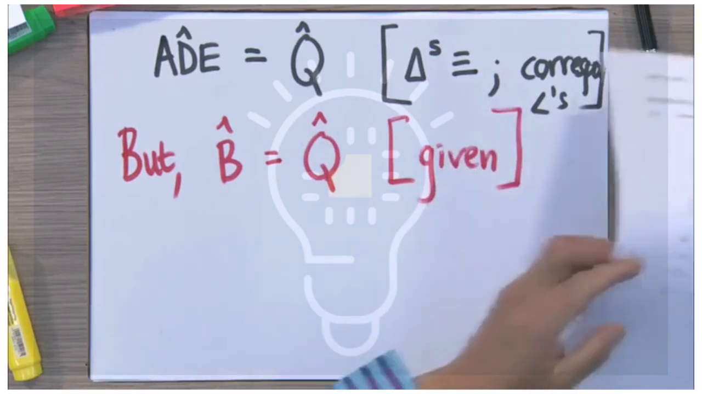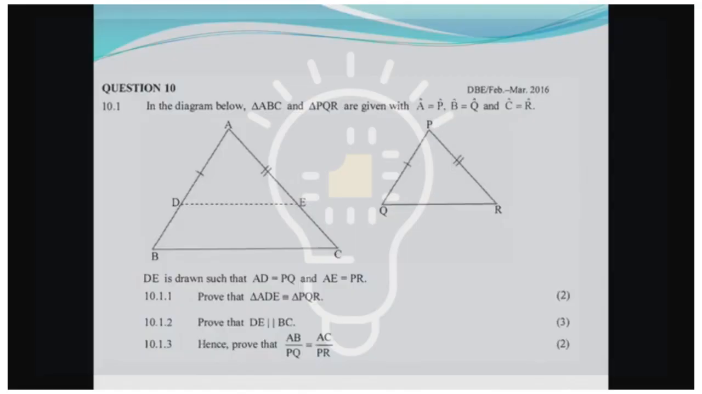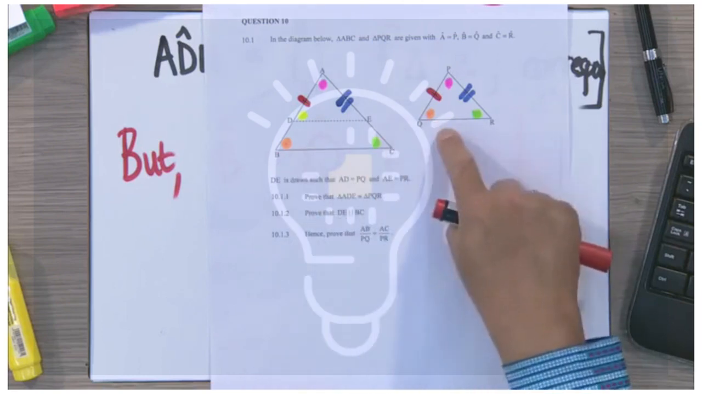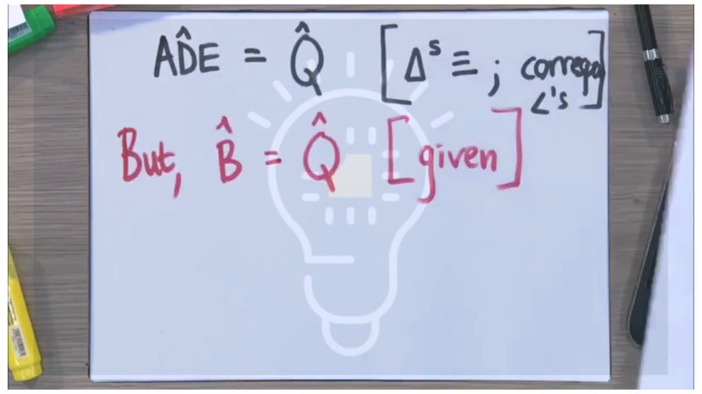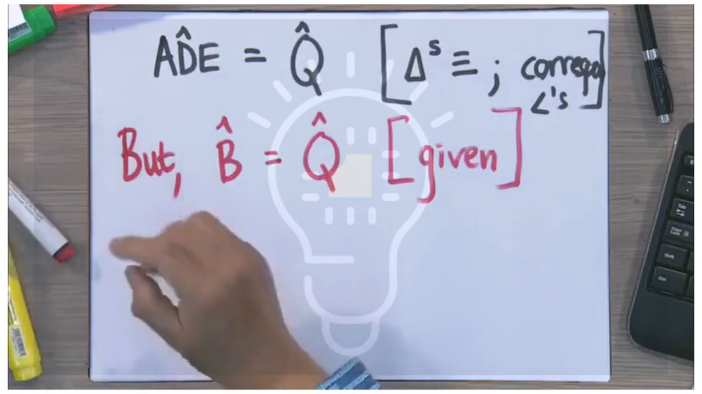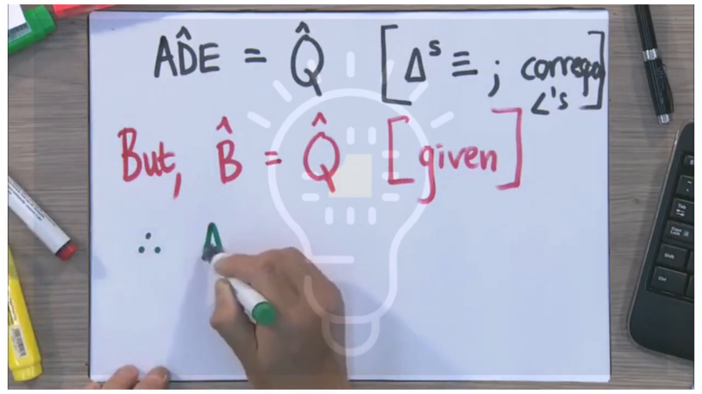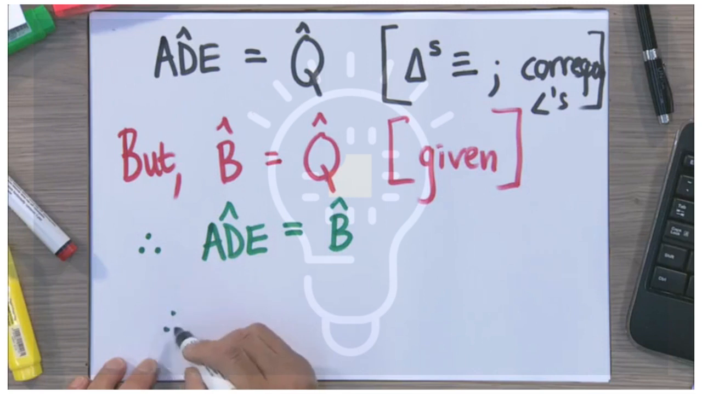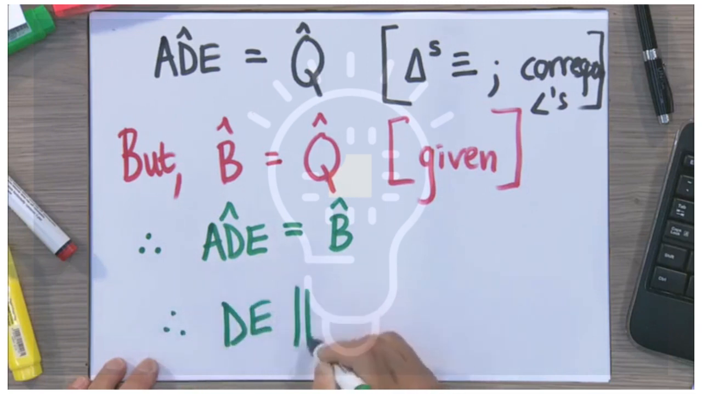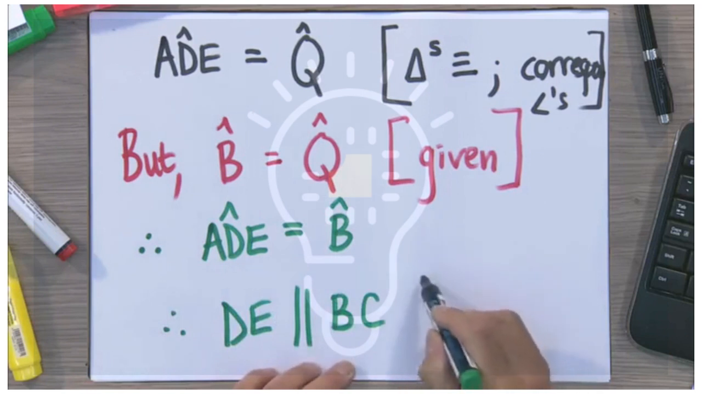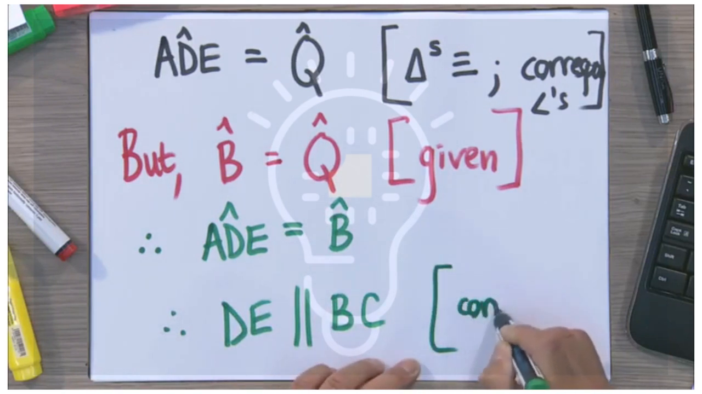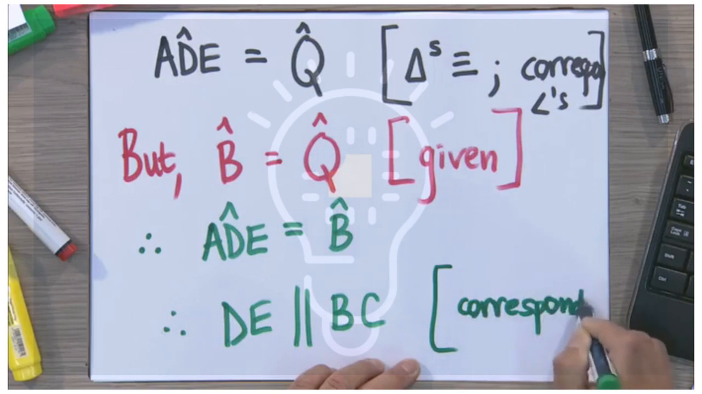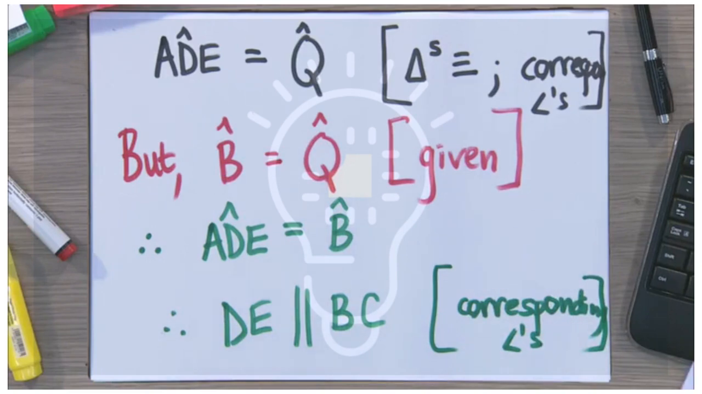Let's just see what we've been saying. We go back to our diagram. There we have it. Angle B is equal to angle Q, right? Angle B is equal to angle Q. So the logical deduction now that we can make is therefore angle ADE must be equal to angle B. And if that's the case, therefore DE is parallel to BC. And the reason for that is corresponding angles. There we have it. All right? Simply put. Have we got that?